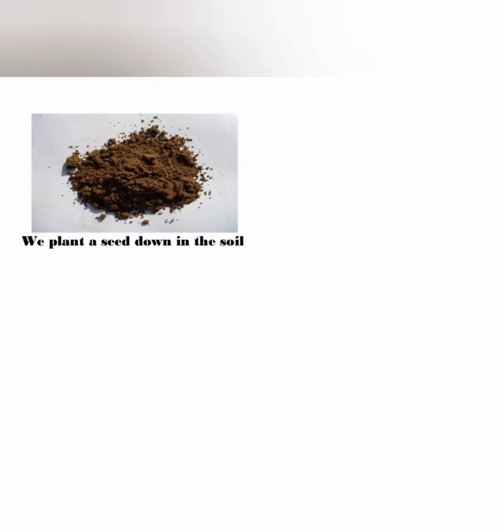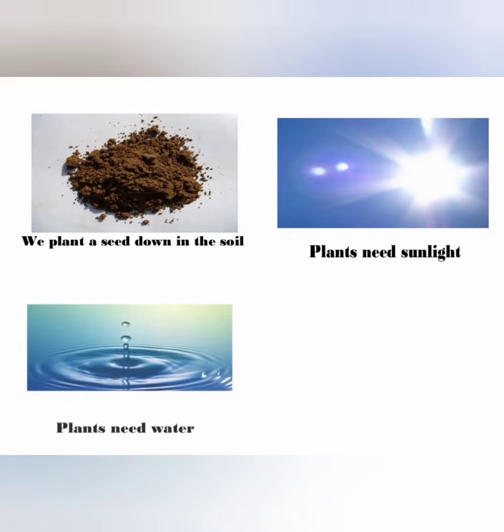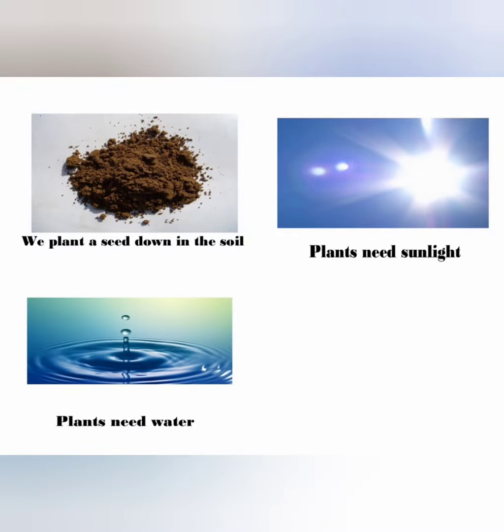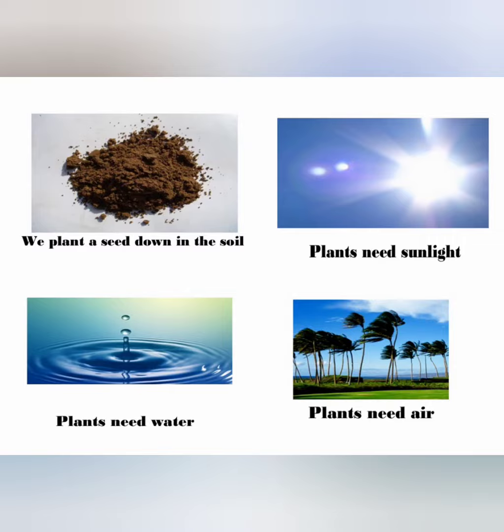The first and the most important thing, where we plant our seed. Yes, we need soil. We plant a seed down into the soil. After that, the plant needs sunlight. So without sunlight, the plant will not grow. It also needs water. Yes. So in the soil, when you plant the seed, you need sunlight, you need water. And what is that fourth thing? Yes, plants need air. So sunlight, water, soil and air will help the plant to grow.